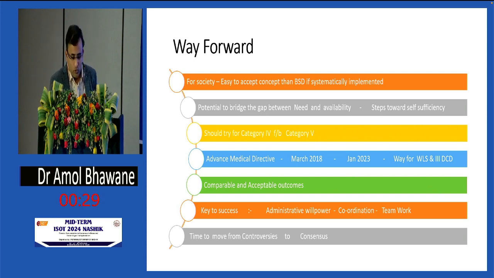Outcomes, as I already showed you, are comparable and acceptable. The key to success is administrative willpower, super rapid coordination, and of course teamwork. As the theme of this concluding conference says, we should move from controversies to consensus. It is time to move from controversies to consensus, and we should try to expand what is actually expandable. We should not stretch what is already overstretched.